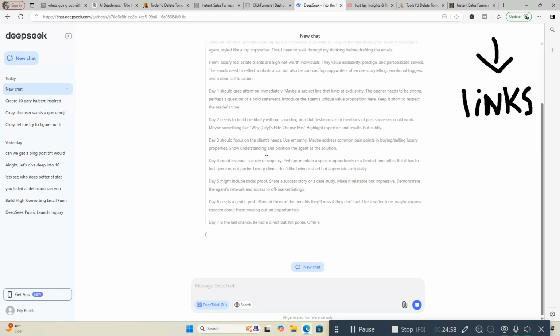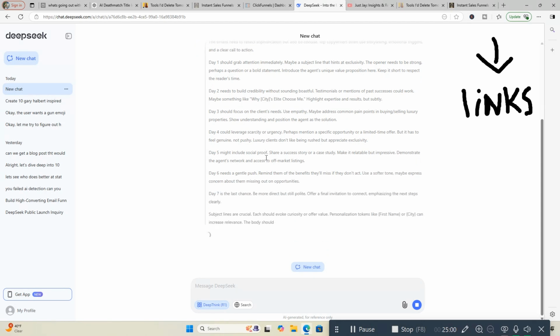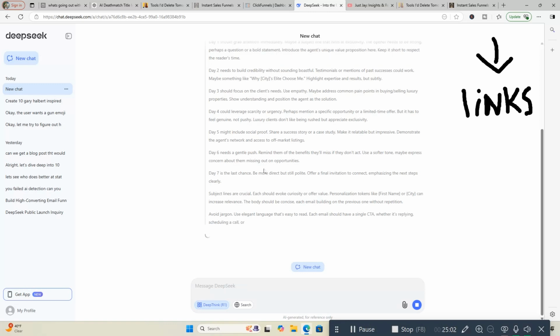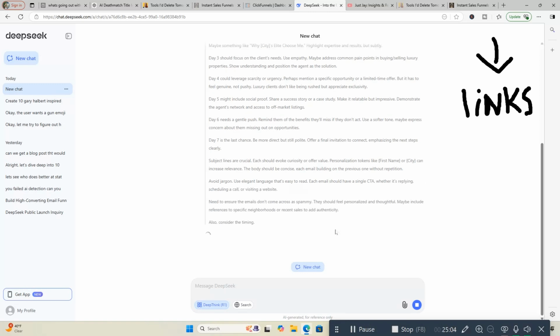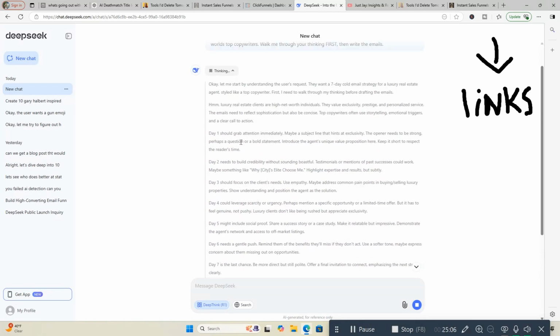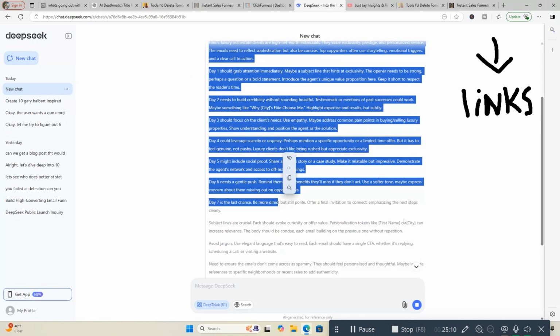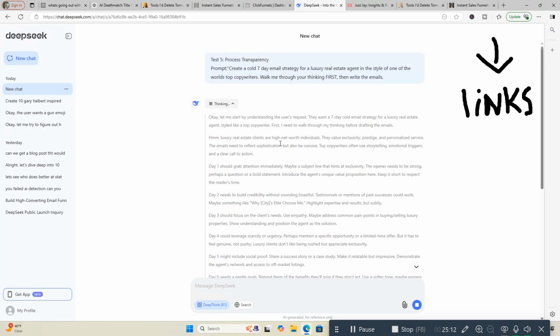Just copy and paste these, and maybe you put them in ChatGPT. It could be prompts for stuff that you want to do over there because it tells you everything you're doing. So you could just copy all this and make this into a prompt. You know what I mean? Just mess around with it. So this is really powerful where it shows you all this.